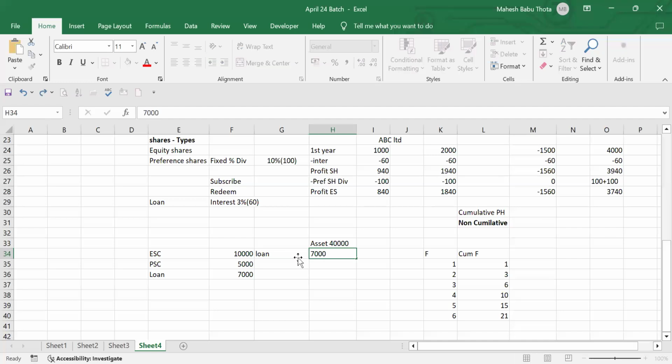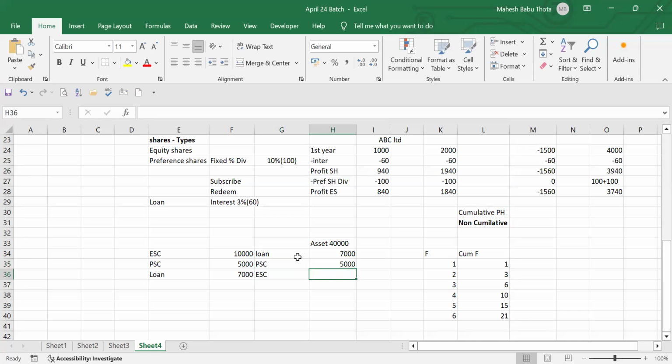Then what about interest? Whatever we are considering, interest is already paid for every year. Now we are liquidating, we have to pay up the principal amount. That's an assumption, okay? Next, the preference share capital, we have to pay. And then whatever amount is available after paying the loan and preference shares, the equity shareholders will come and participate.